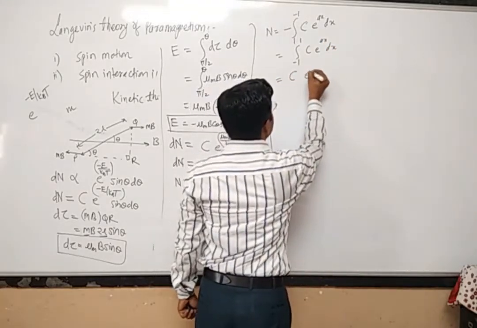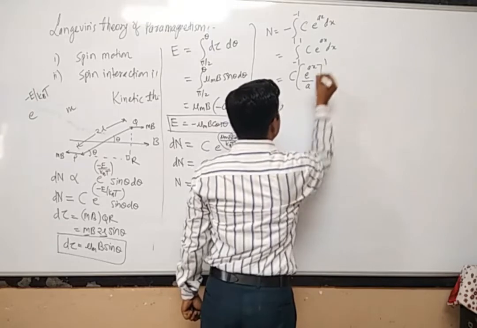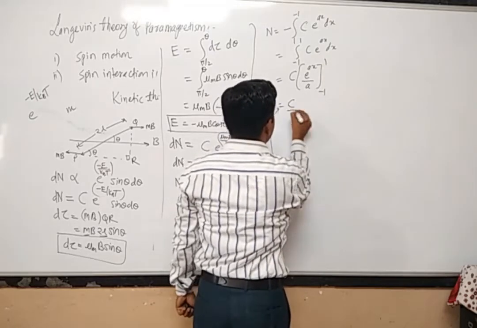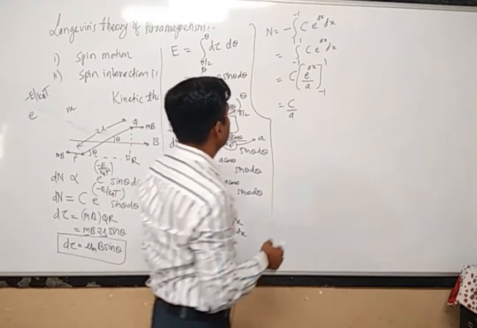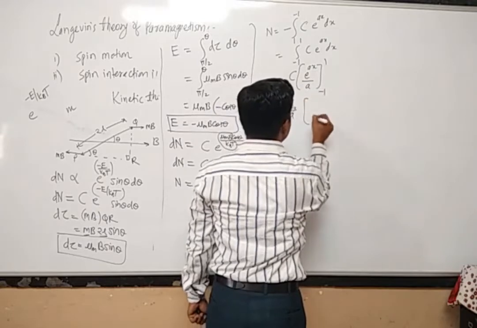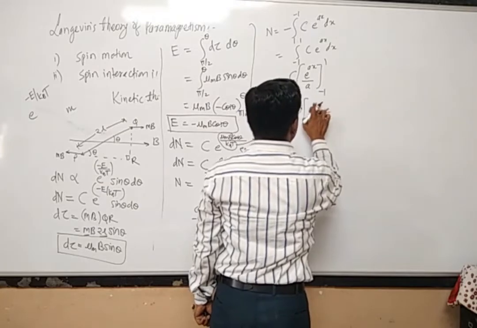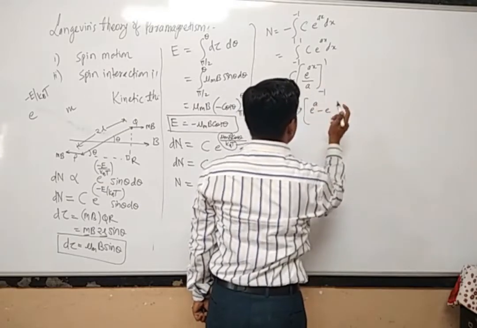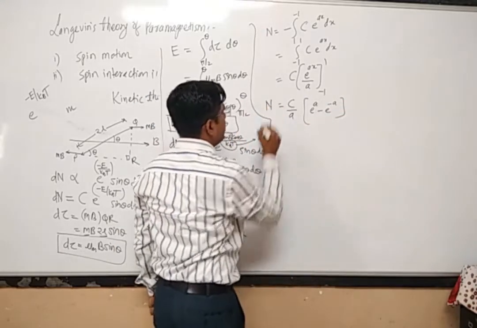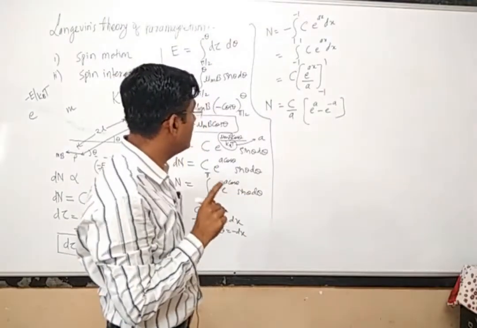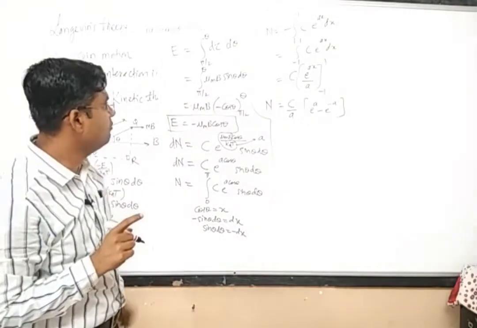N is equal to c into e raised to power ax divided by a, and limits would be minus 1 to plus 1. So c by a, I will take this a into the denominator of c. e raised to power ax with upper limit and lower limit. So e raised to power a with upper limit minus e raised to power minus a with lower limit. So this is the expression for total number of atoms or molecules which are aligned within the angle of 0 to pi, in the direction of magnetic field.